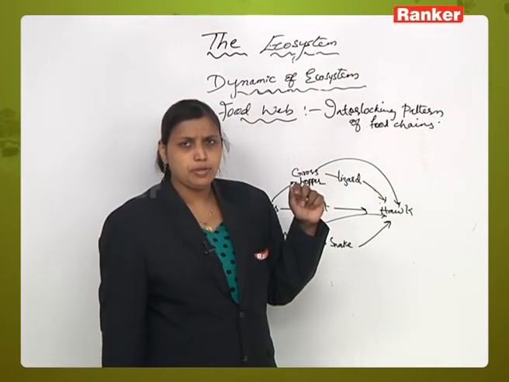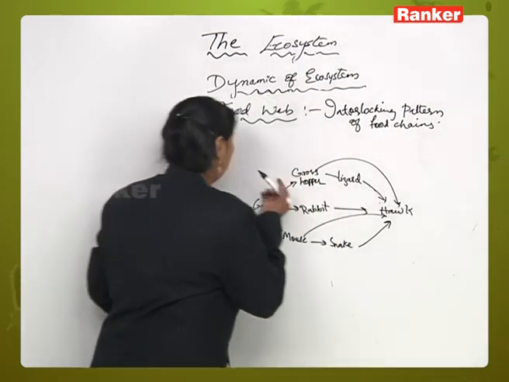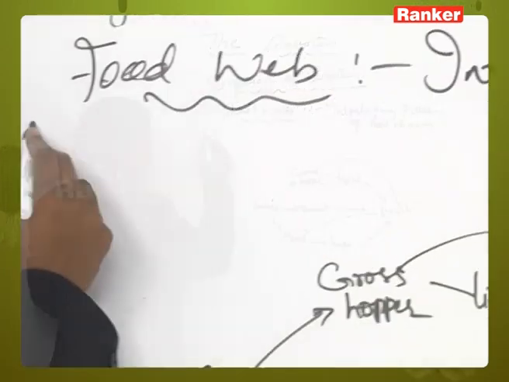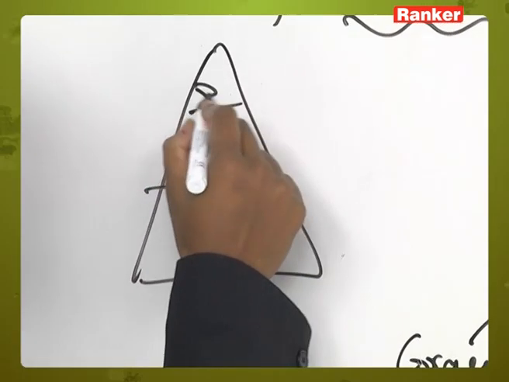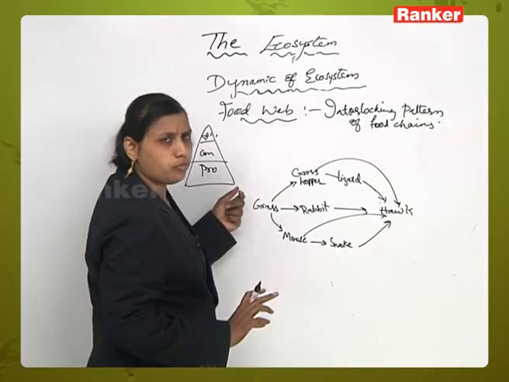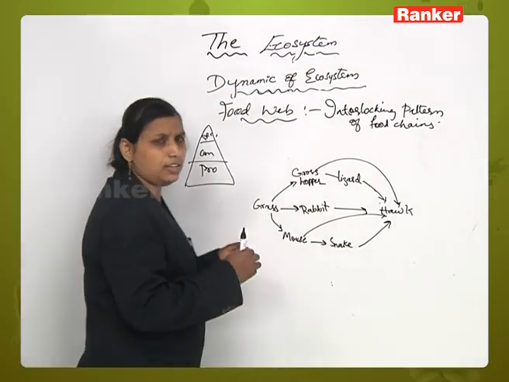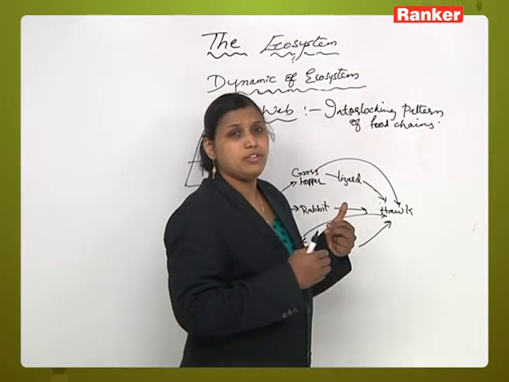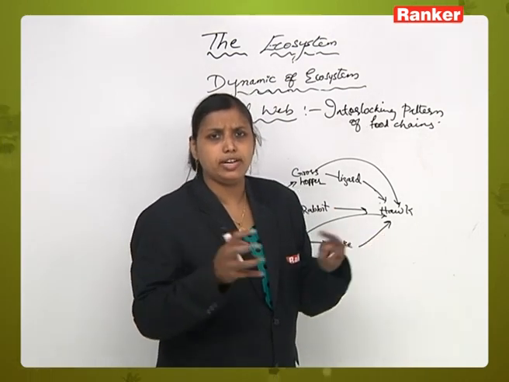For example, in an ecosystem we have three different layers: producers, consumers and decomposers. Unlike the food chain, the food web makes use of different sources or different ways of getting food material.